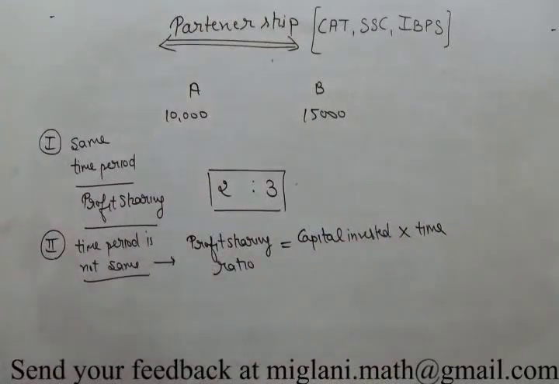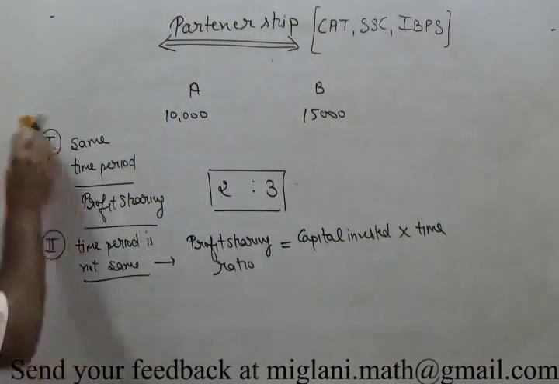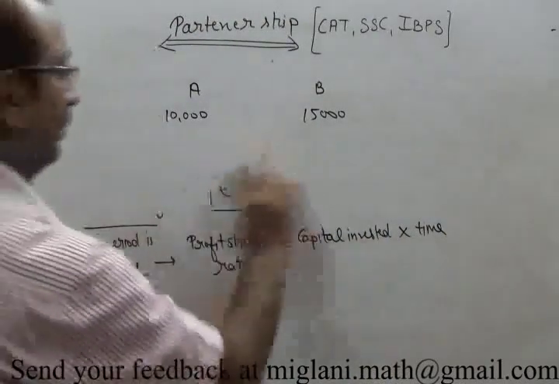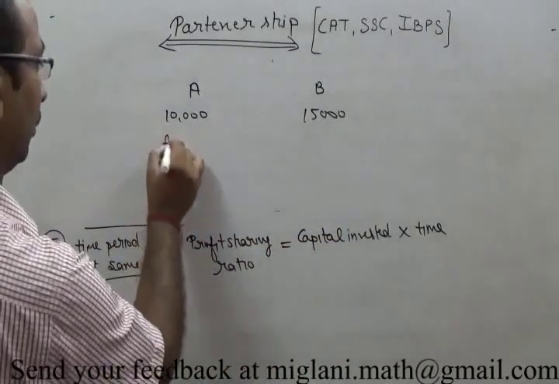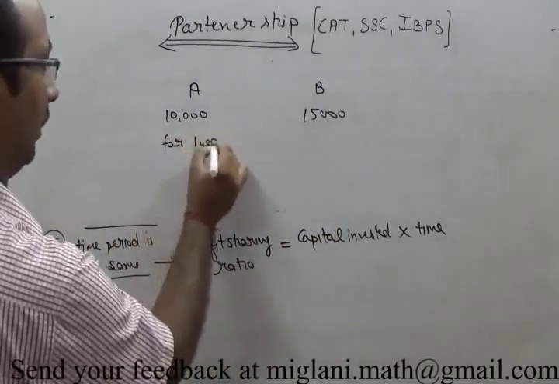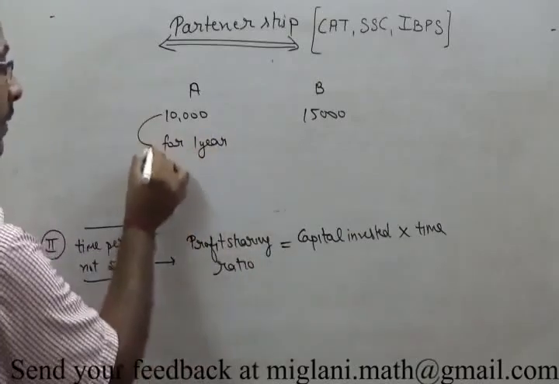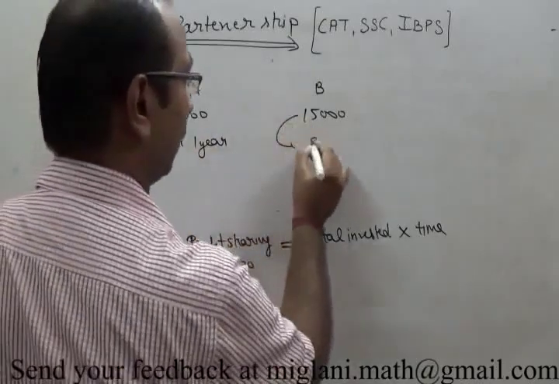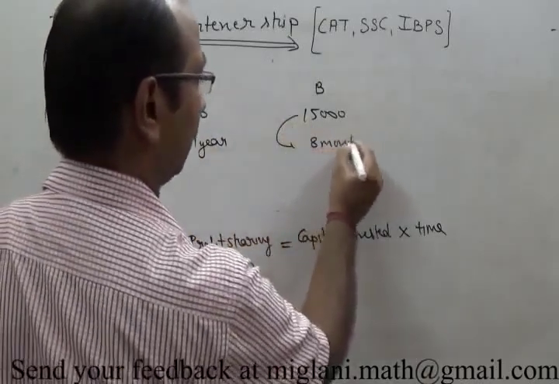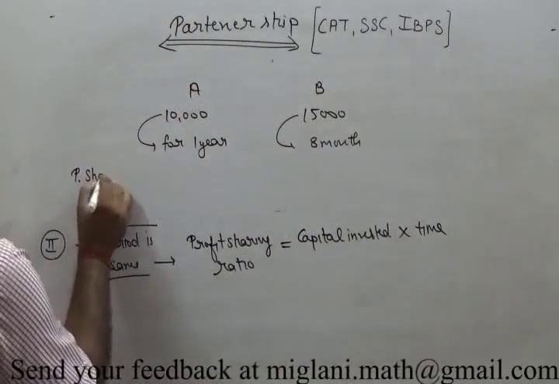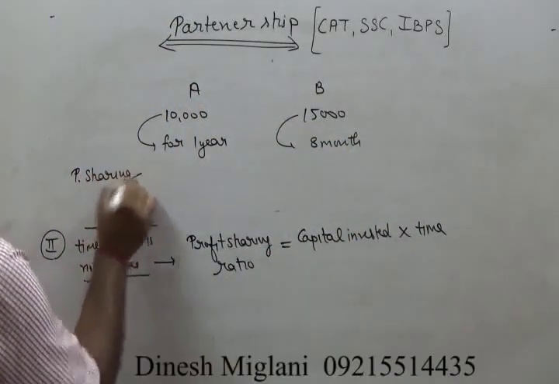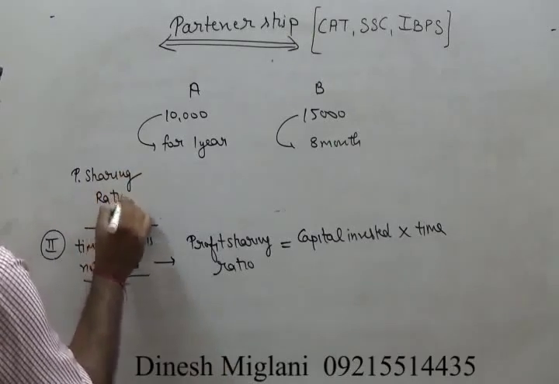Right? It means if I just change my first question: two partners are there, they started their business. A was in the business for 1 year, the whole 1 year, and B was in the business for 8 months. Now at the end of the year, we have to find their profit sharing ratio.